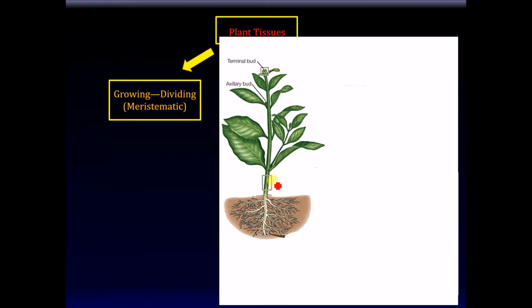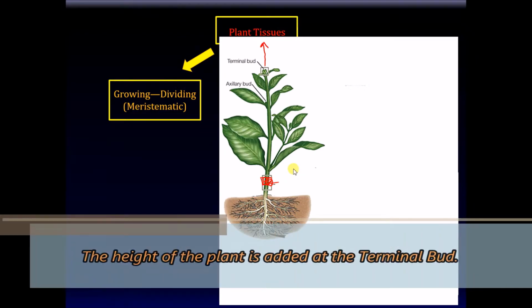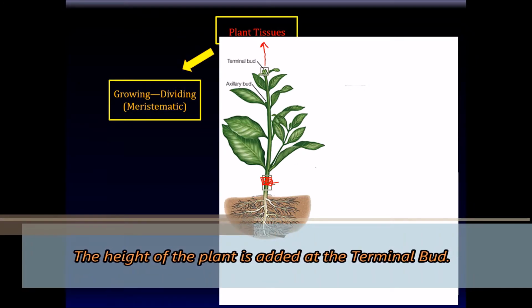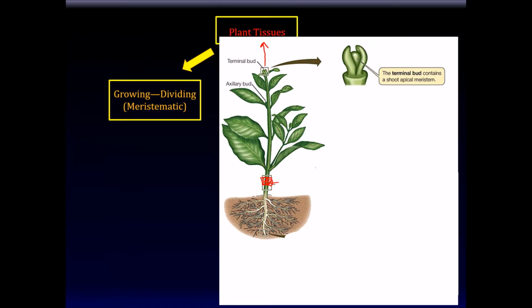In other words, let's say you come in one day, and then you put a little post-it over here on the plant, and you come back 1 year later. You will notice, even if the plant had grown 10 times taller, the post-it would be right there. It would not have budged, because that part of the plant does not contribute to the height of the plant. So it is the terminal bud that contributes to the height of the plant. Now, the terminal bud has what's called apical meristem, or meristematic tissue at the apex or the height of the plant.